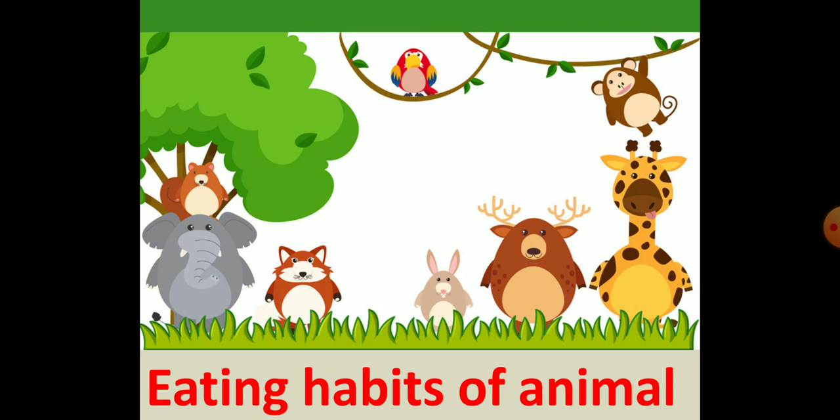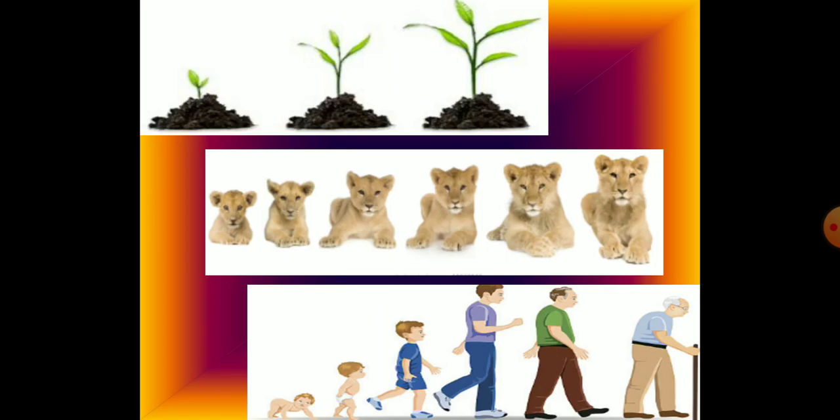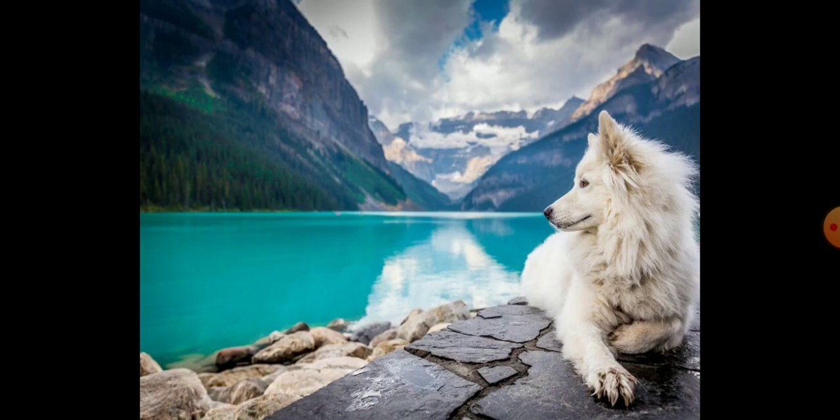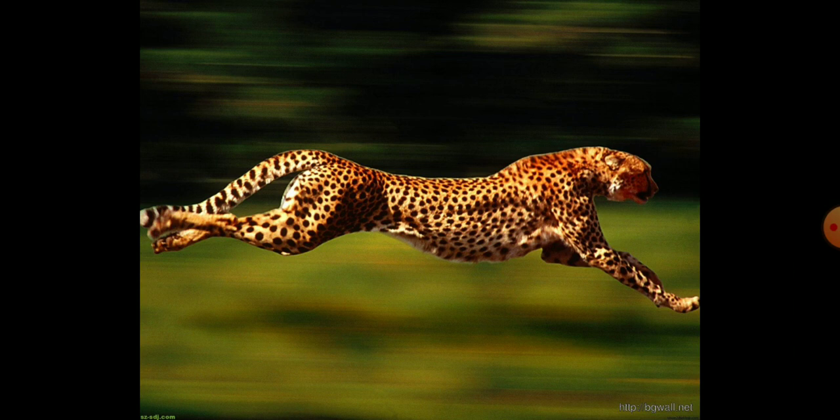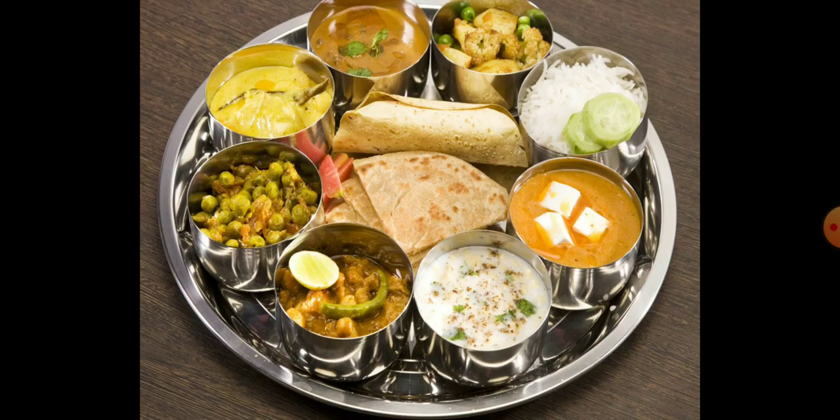Cadets, today we will learn about the different types of animals that are divided into different groups on the basis of their food habits or their eating habits. So let us start. All living organisms need food to grow and to live. Animals are living things. They too need energy to move around and to do different work. Food gives them all the energy they need. They need food to remain healthy.